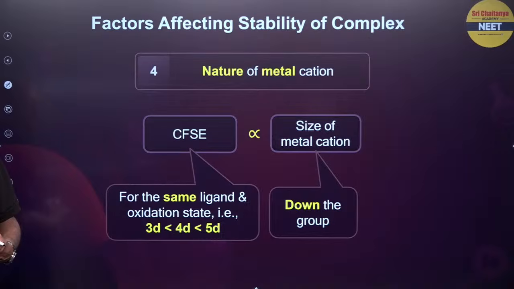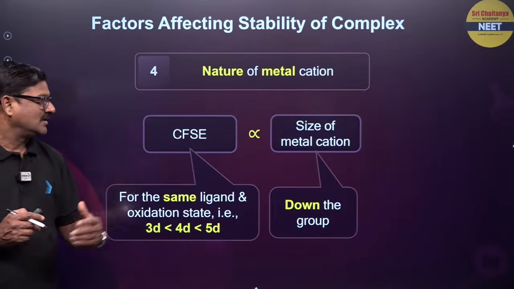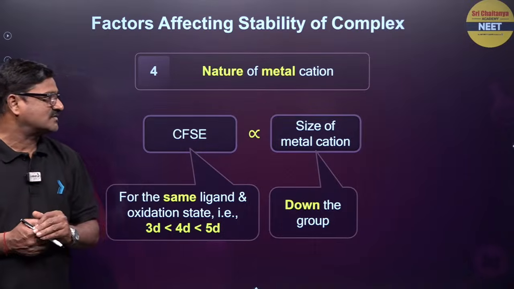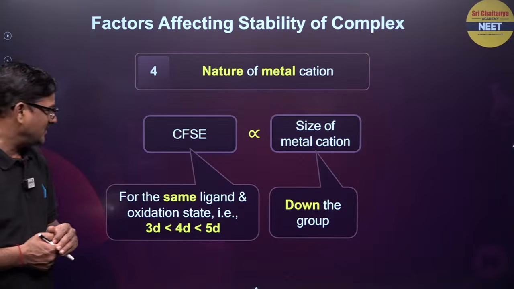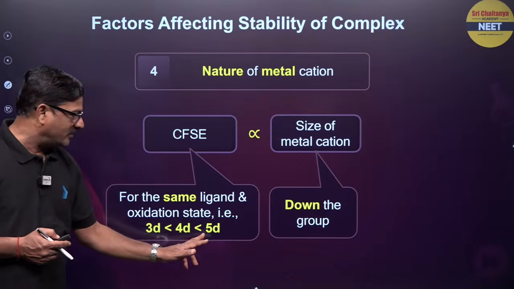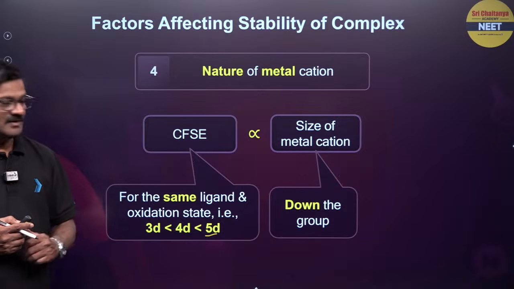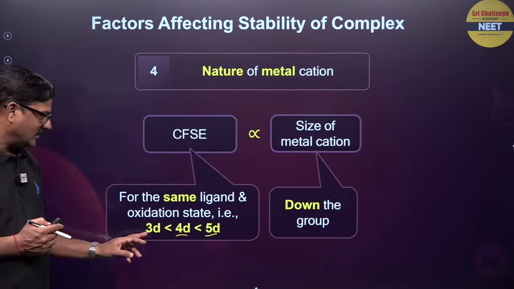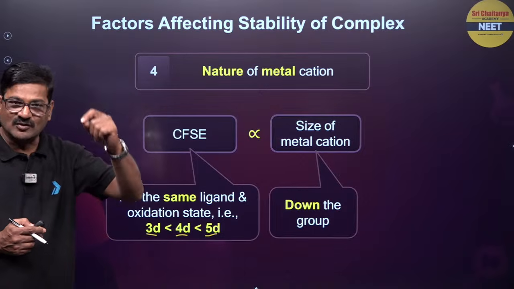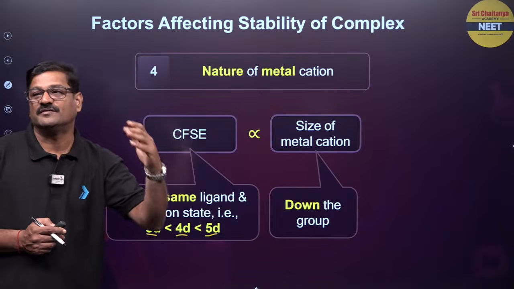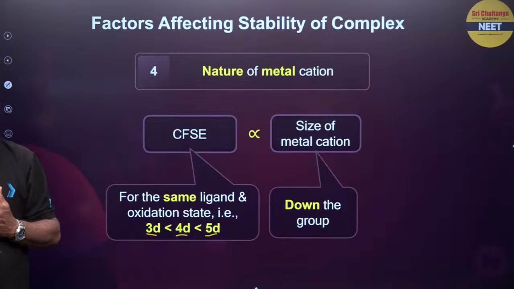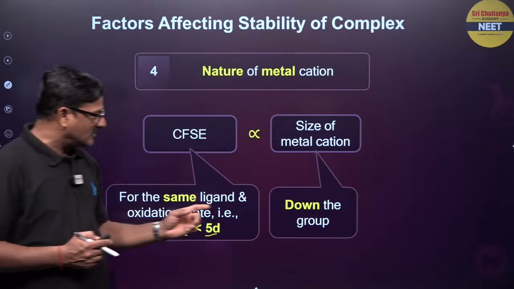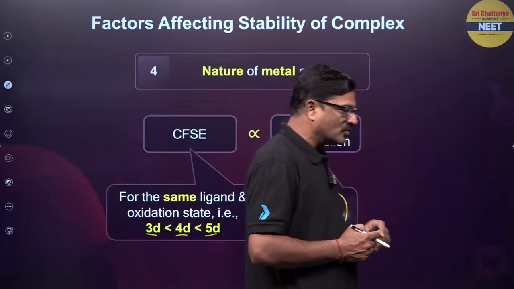And also you can see the nature of the metal cation. CFSE is directly proportional to the size of the metal cation. I mean to say 5d orbital is greater than 4d orbital greater than 3d orbital. Down the group CFSE values of these complexes increase. So these are all the common points that you need to know.